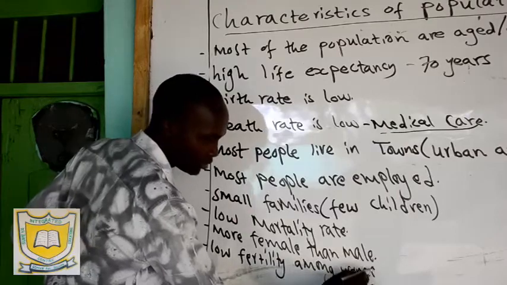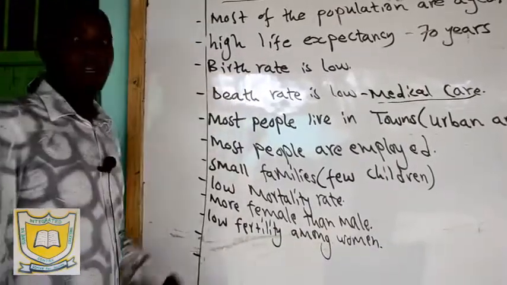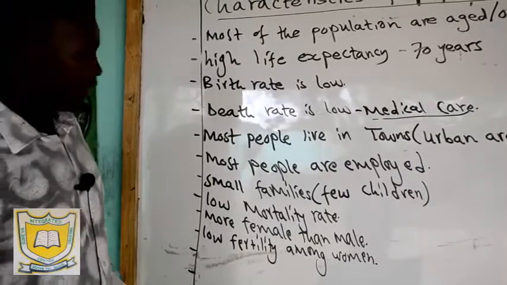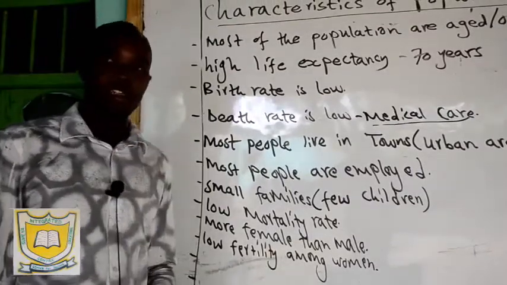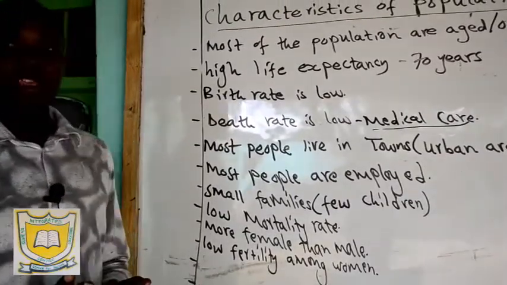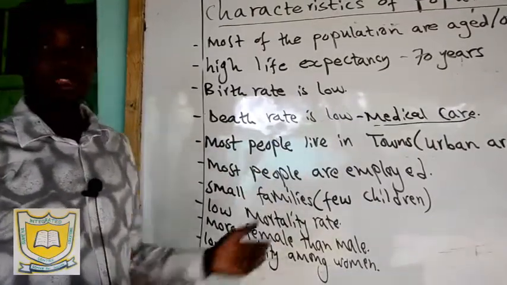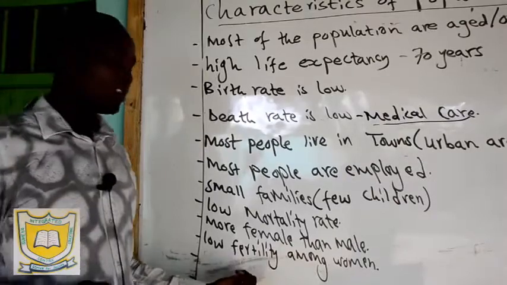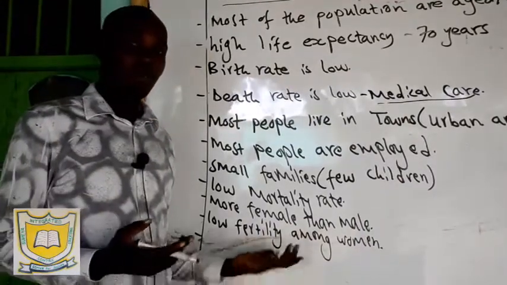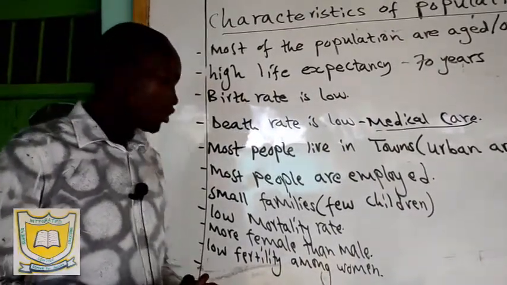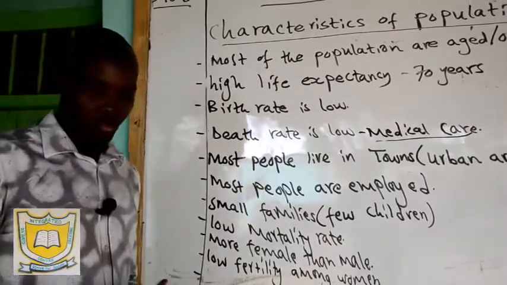There is low fertility among women. We say that in Kenyan population and India, you'll find that fertility among women is very high. That's why population growth is also very high, birth rate is high. It's contrary to Germany. In Germany, there is low fertility among women. So that's also contributed to small number of families and so on.